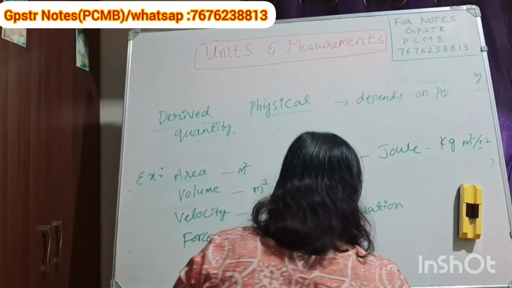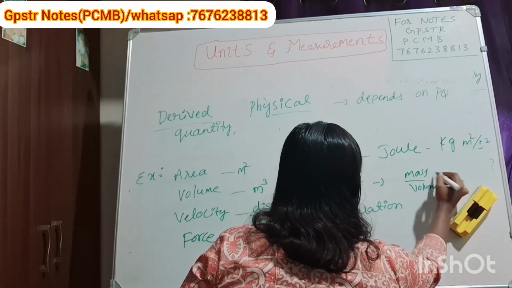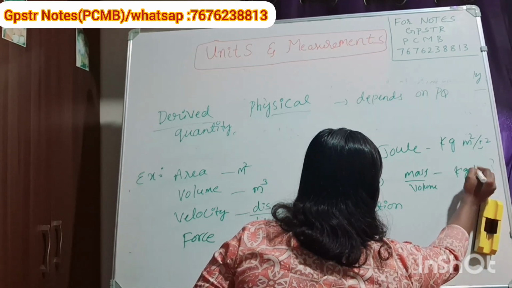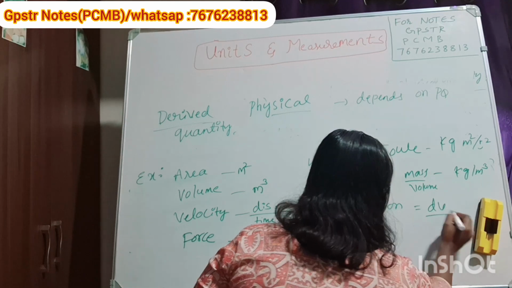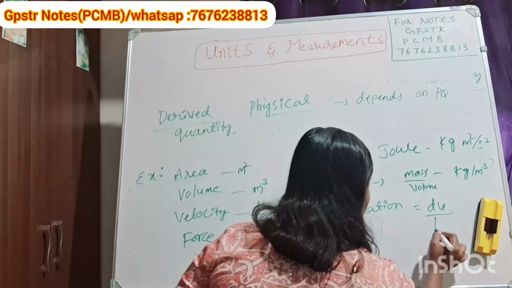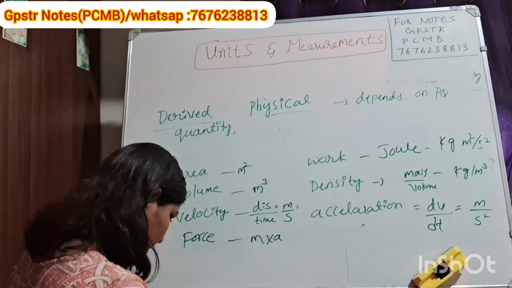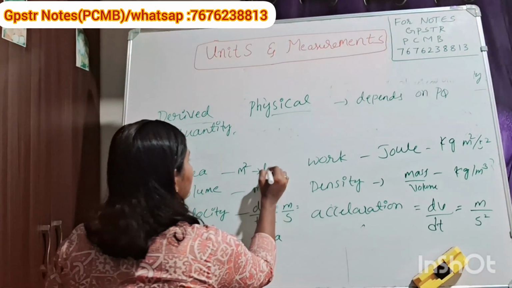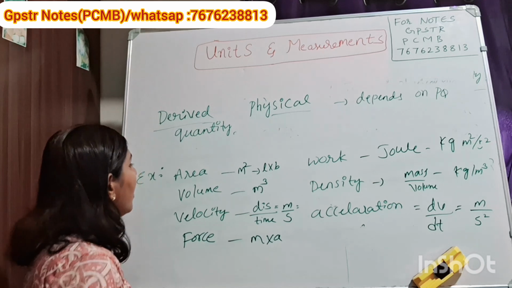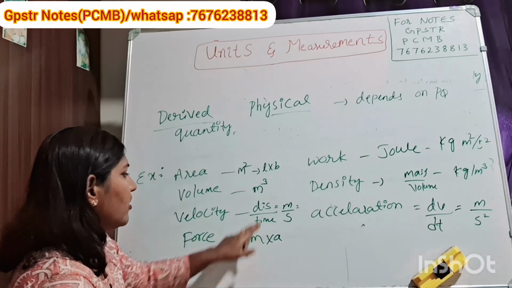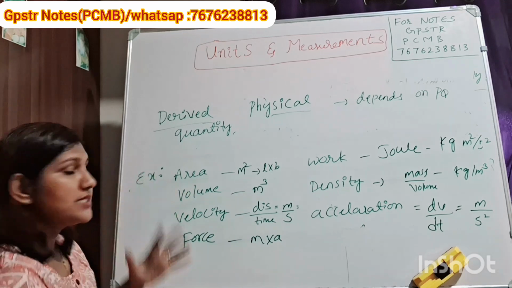Density, you already know, mass by volume. So how do we write? Kg per meter cube. Acceleration is the rate of change of velocity with respect to time, dv by dt, so that is m by s square. How will the SI units come? I think you already know, but again I will tell. Area means length into breadth.